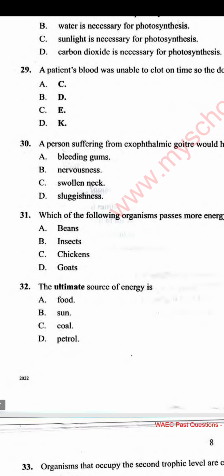So, taking food directly from the producer, you know what producers are? Organisms that are able to manufacture their own food, such as autotrophs. So when you take food directly from producers, there is a higher probability that you will get more nutrients than when you take it from a consumer, any form of consumer.